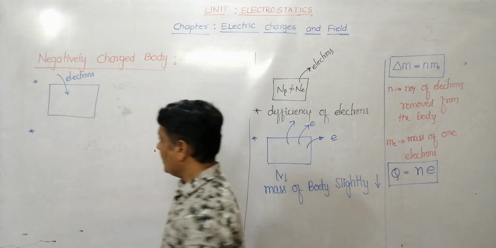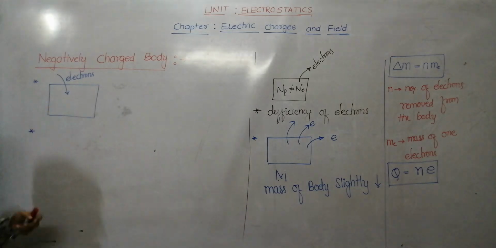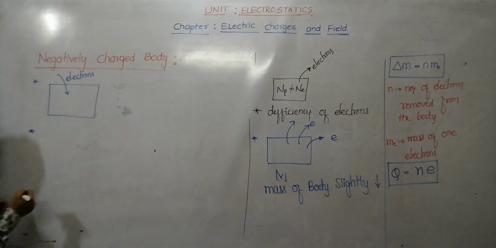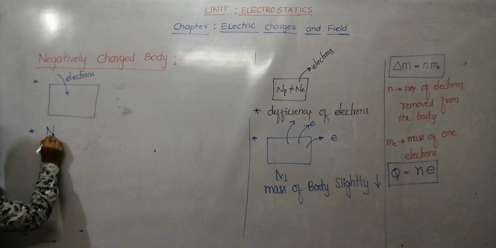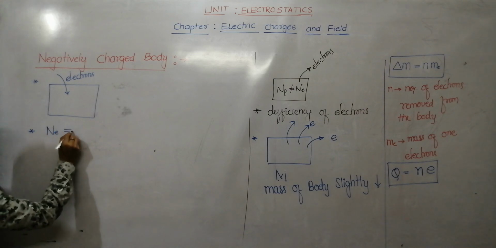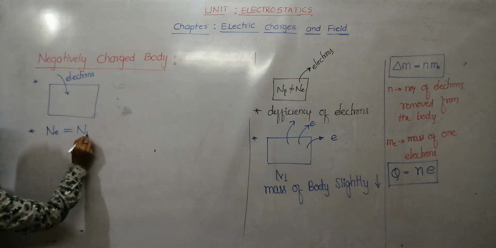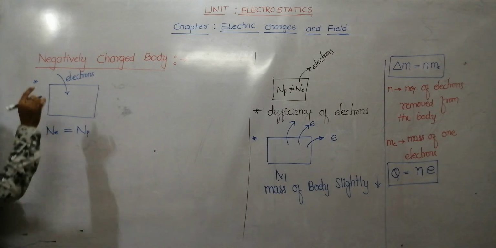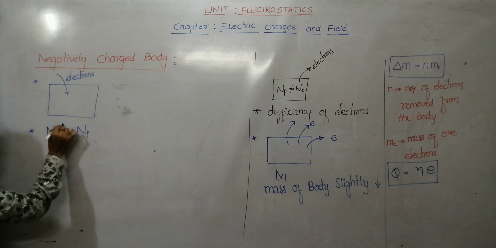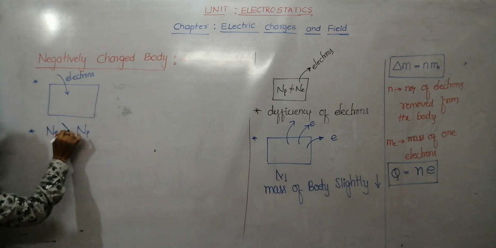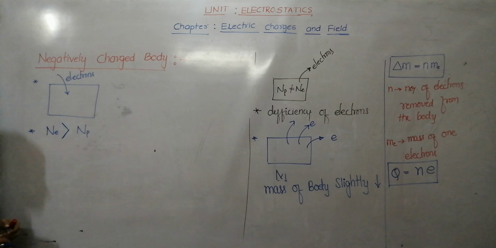Okay, next. We know that earlier both numbers were equal. The number of protons was equal to the number of electrons. When you add electrons, the number of electrons becomes greater than the number of protons in the body.